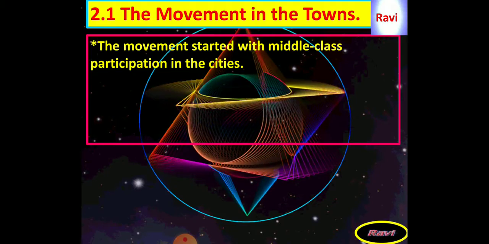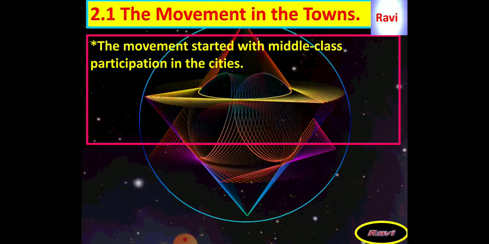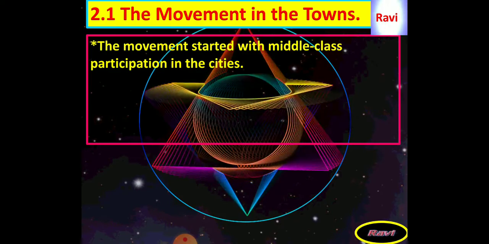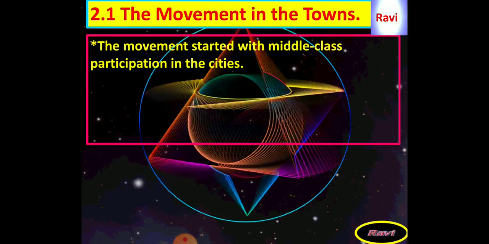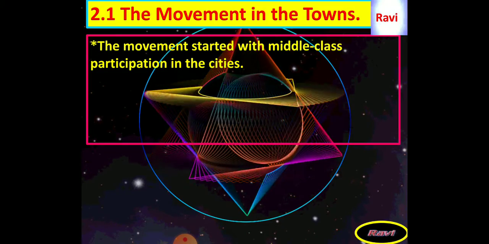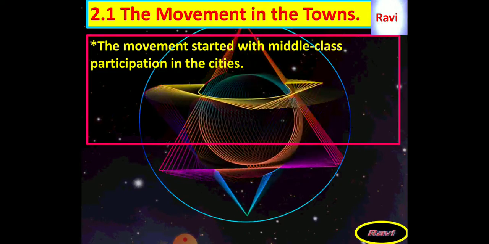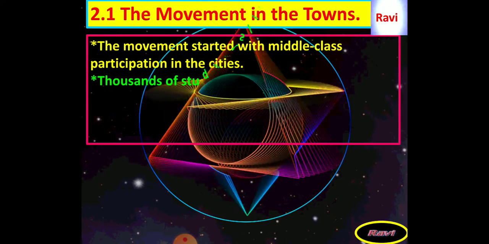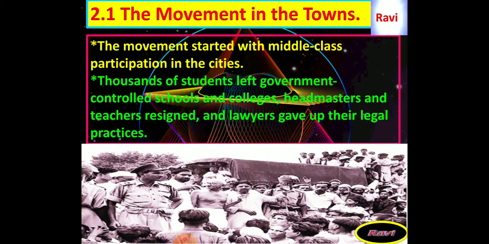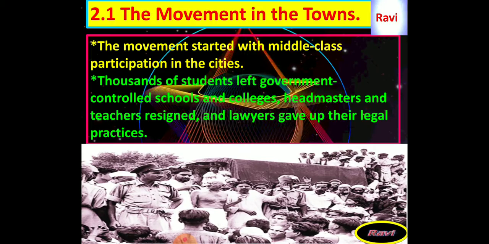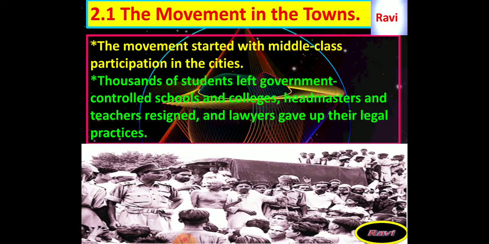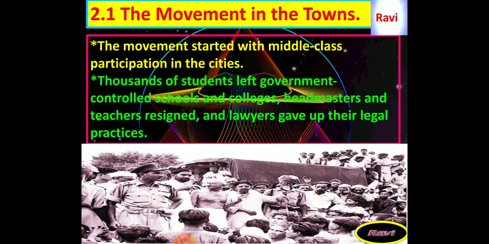The first subtopic is the movement in the towns. Even in those days there were towns and cities, but a large number of people were living in the village areas, that is, in the rural areas. A very small number of people were living in the towns and the cities. The movement started with the middle class participating in the cities, because generally the rich farmers and the rich people always supported the British East India Company. Only the middle class people and the poor people were against the British government and their policies.